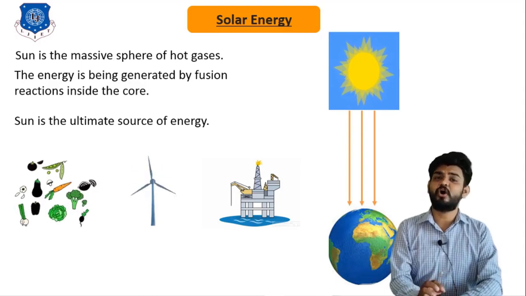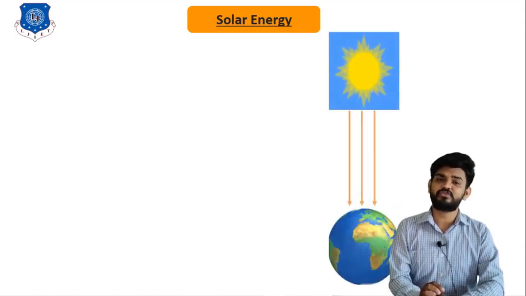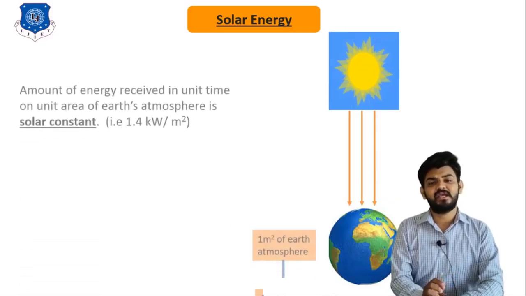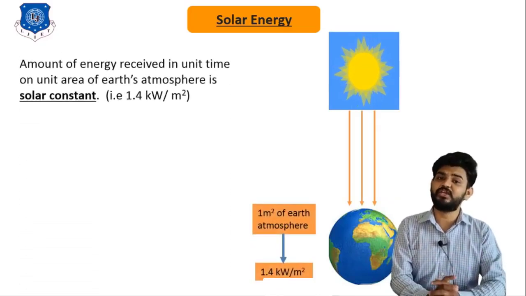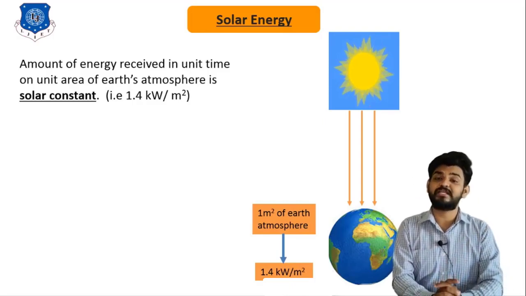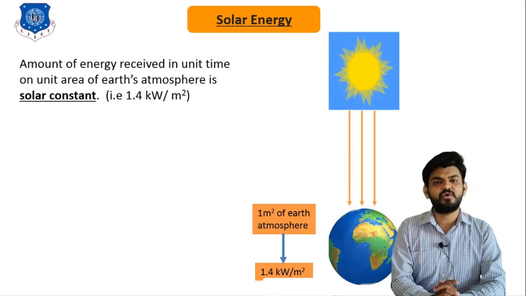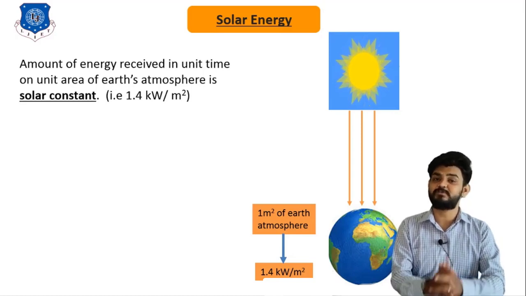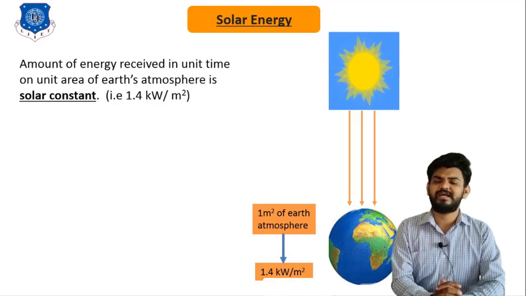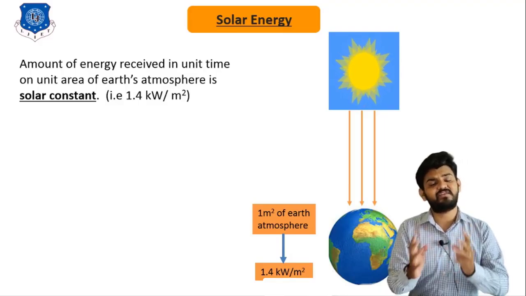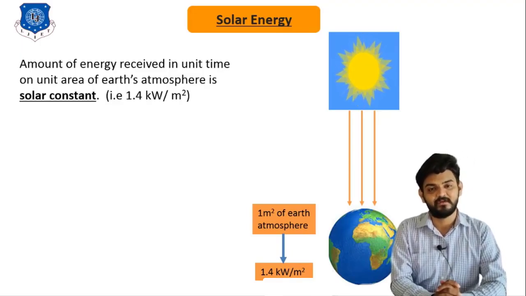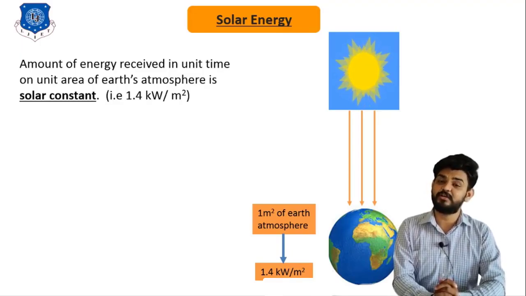As we have already seen, a part of the solar energy is being received by the earth's surface. Well, the amount of energy received in a unit time on the unit area of the earth's atmosphere is known as the solar constant. This definition of solar constant is particularly important from the exam point of view. It has been noticed that this definition has been asked many times in the university exam. So, what does this solar constant mean?